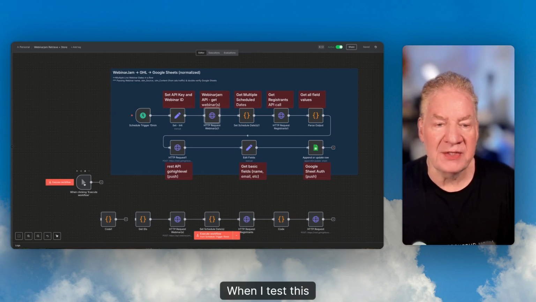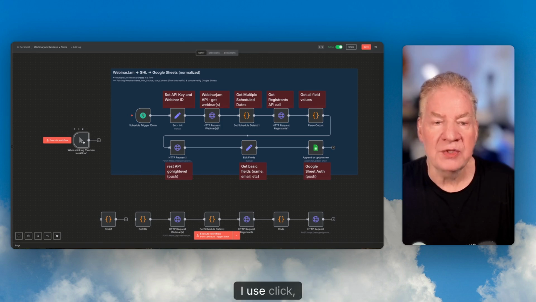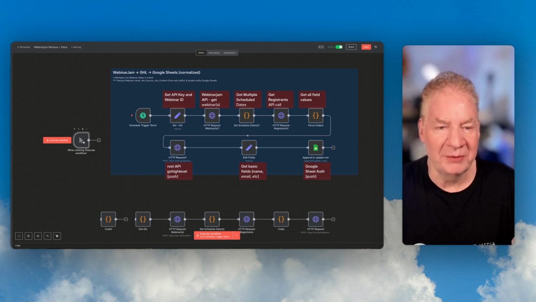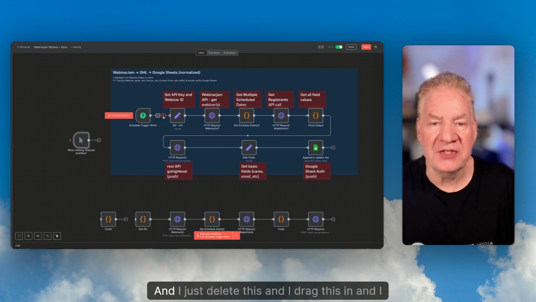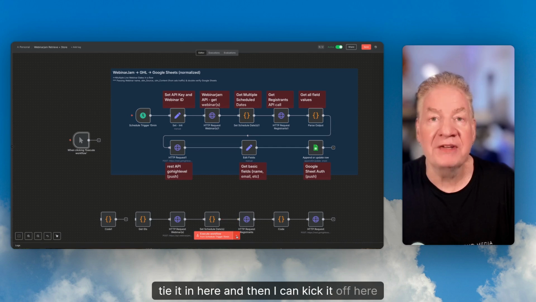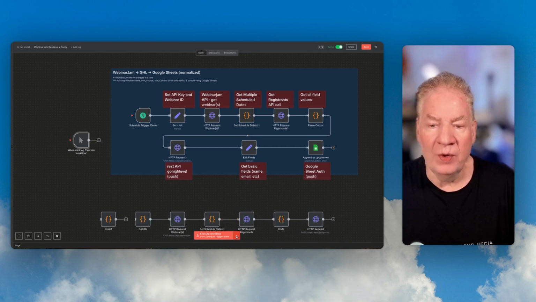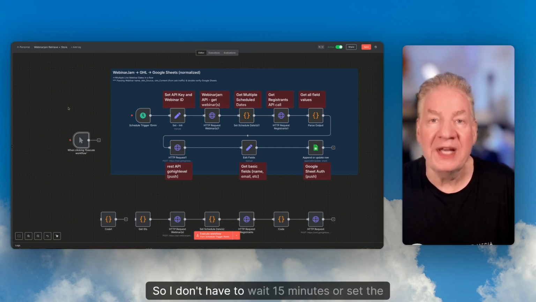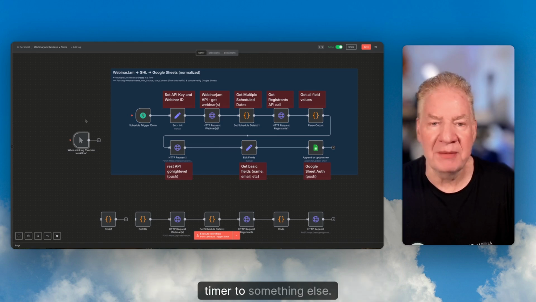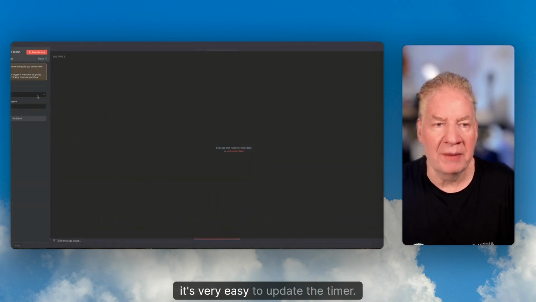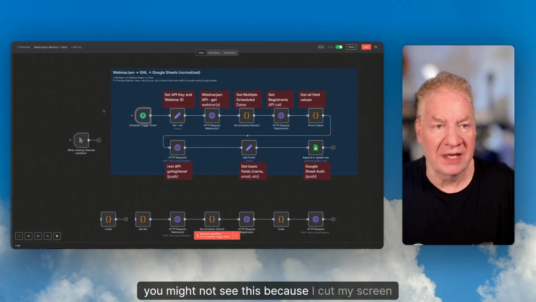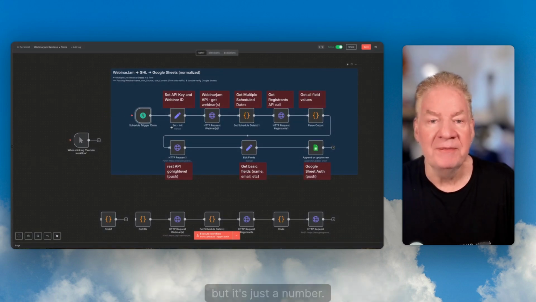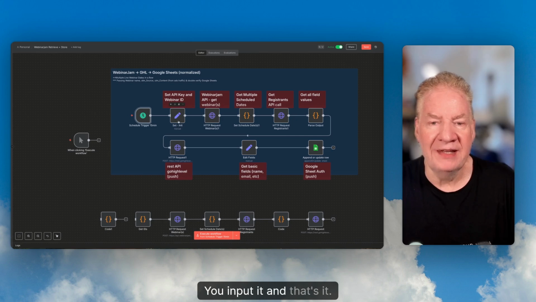When I test this, before I kick it off, I use the 'when clicking execute workflow' trigger. It's basically a manual intervention: I delete the timer, drag this in, tie it in here, and then I can kick it off manually with the click of a button. So I don't have to wait 15 minutes or set the timer to something else. But it's very easy to update the timer. Here we go, 15 minutes. You might not see this because I cut my screen off, I realize that now, but it's just a number. You input it and that's it.